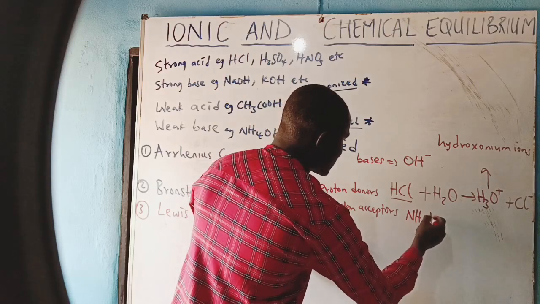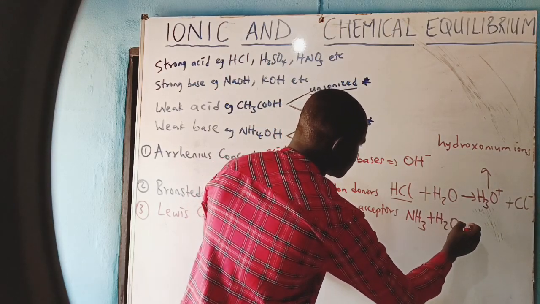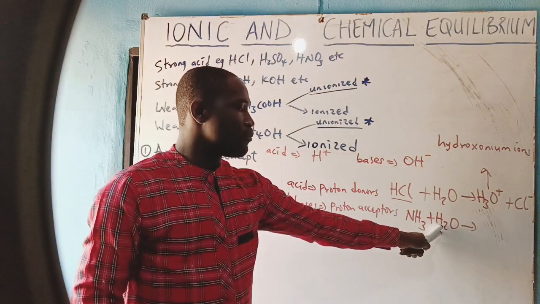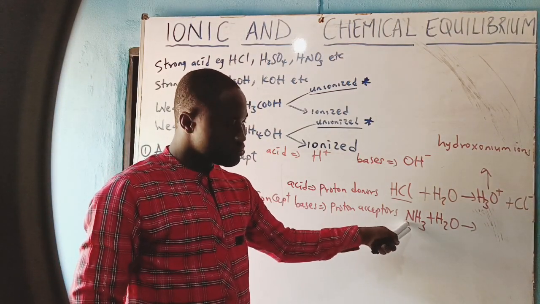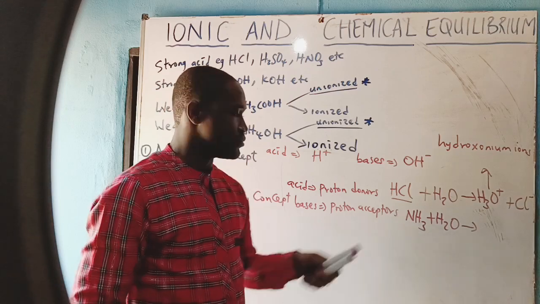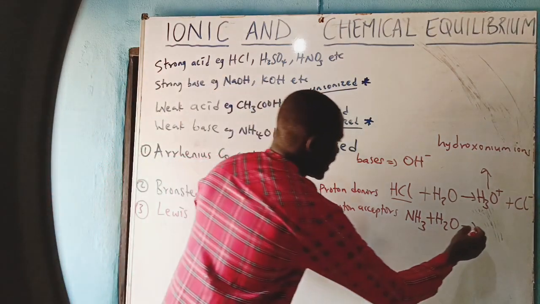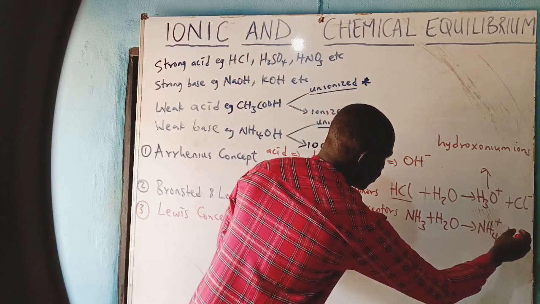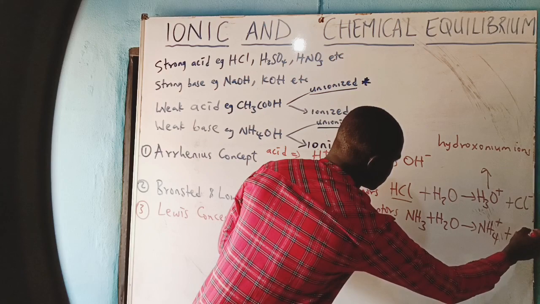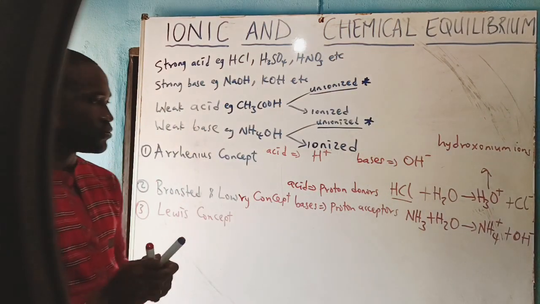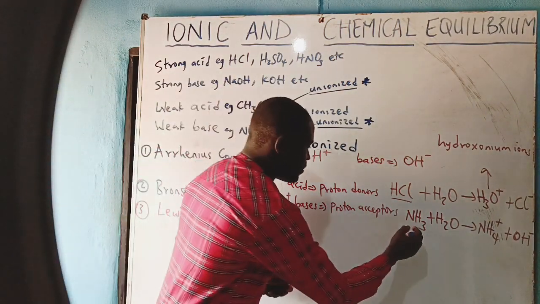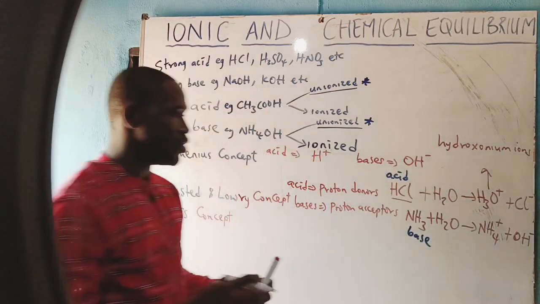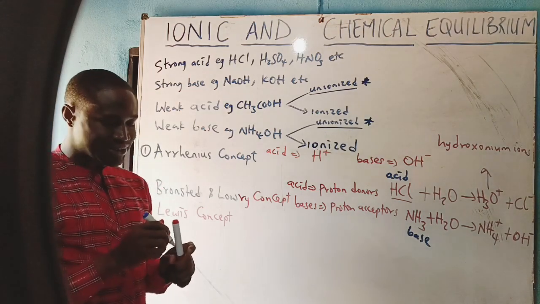When this base reacts with water, hydrogen from water will go to this ammonia, and that means the ammonia will be turned to ammonium ion plus OH ion. That means this is a base, whereas this is an acid. I hope you get what we are saying.